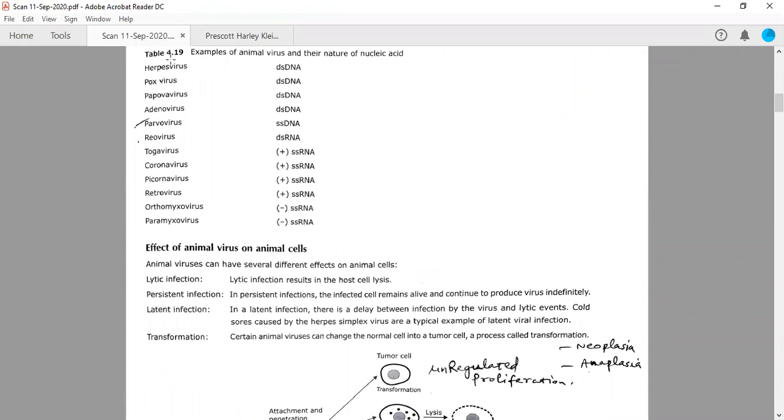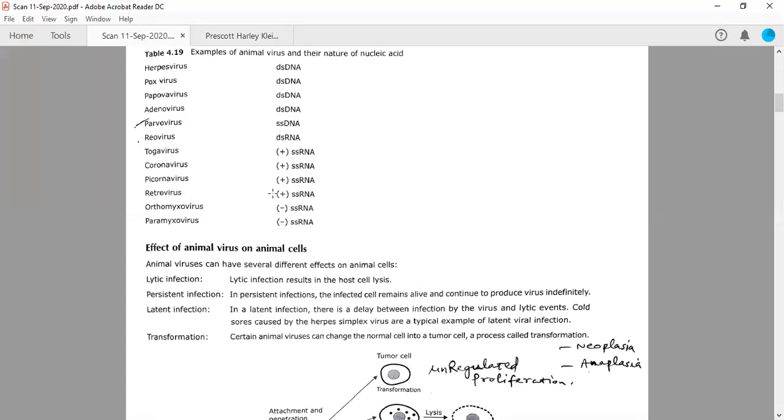If you look at this particular table in your Pathfinder, you will find that herpes virus, pox virus, papova virus, and adenovirus all have double-stranded DNA. So they are generally classified in class 1. Parvovirus has single-stranded DNA, so it is class 2. Reoviruses, which have double-stranded RNA, are class 3rd. Togaviruses, coronavirus, picornavirus, and retroviruses.